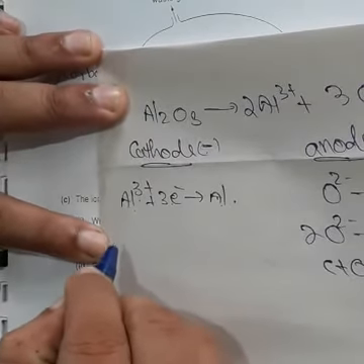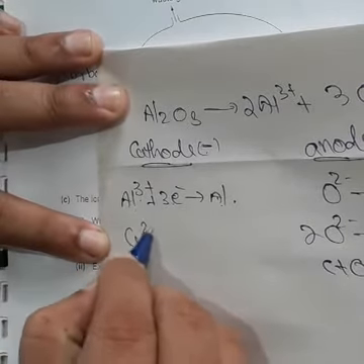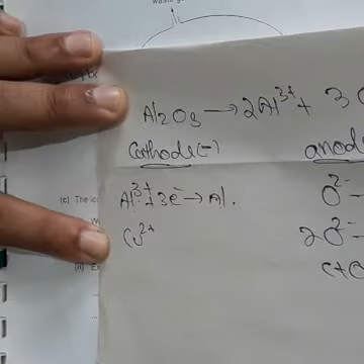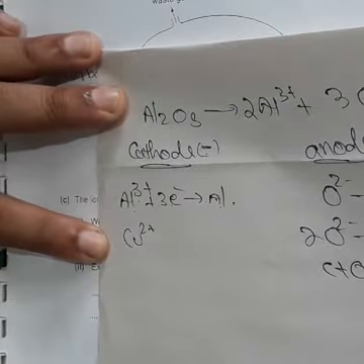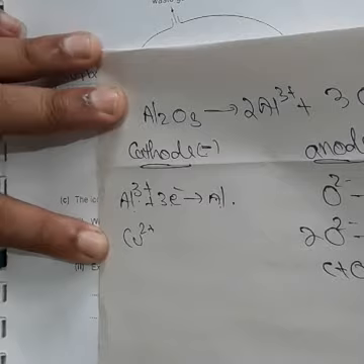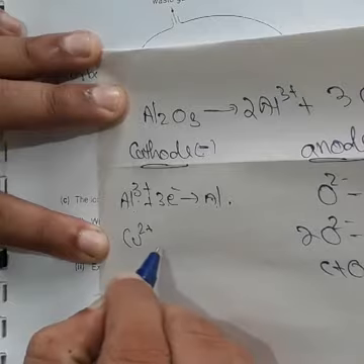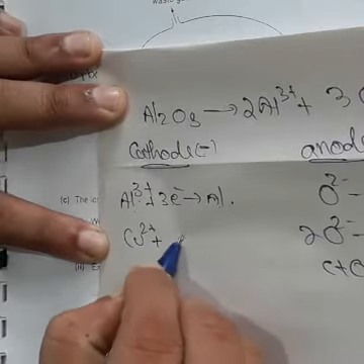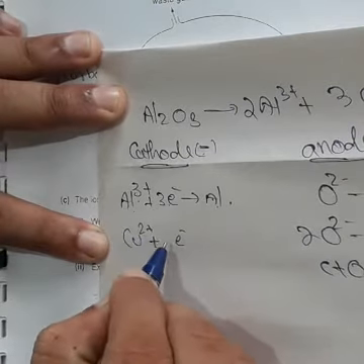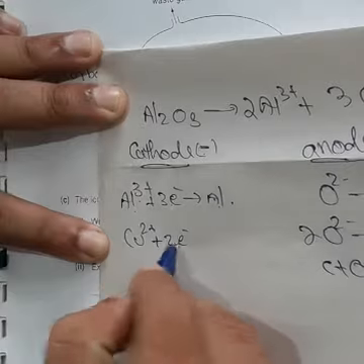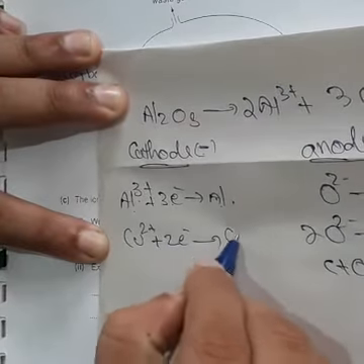Sometimes you have to solve this type of equation. Cu2+, what type of reaction takes place? Cu2+ also reduces at the cathode. Reduction takes place, so how can you complete the equation? Cu2+ reduction means plus electrons. Here how many positive charges? 2 positive charges, so 2 electrons giving Cu.